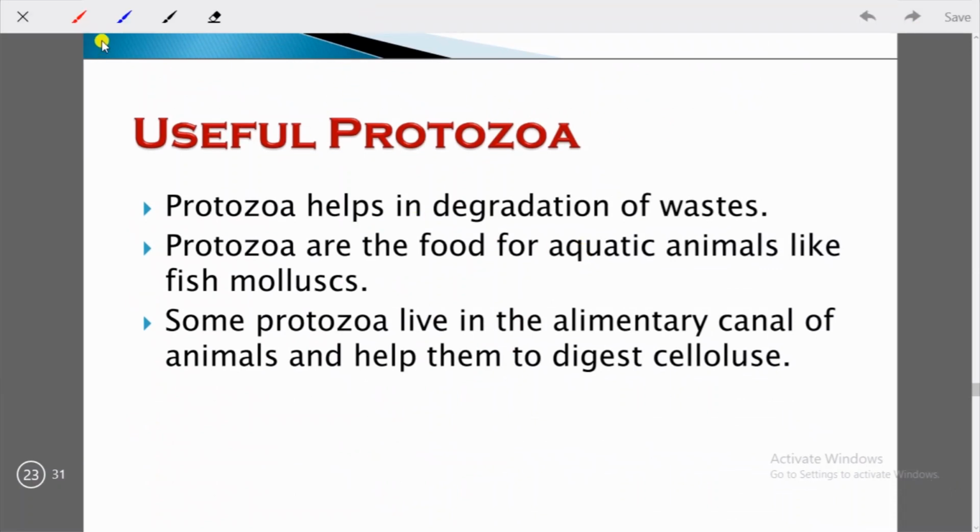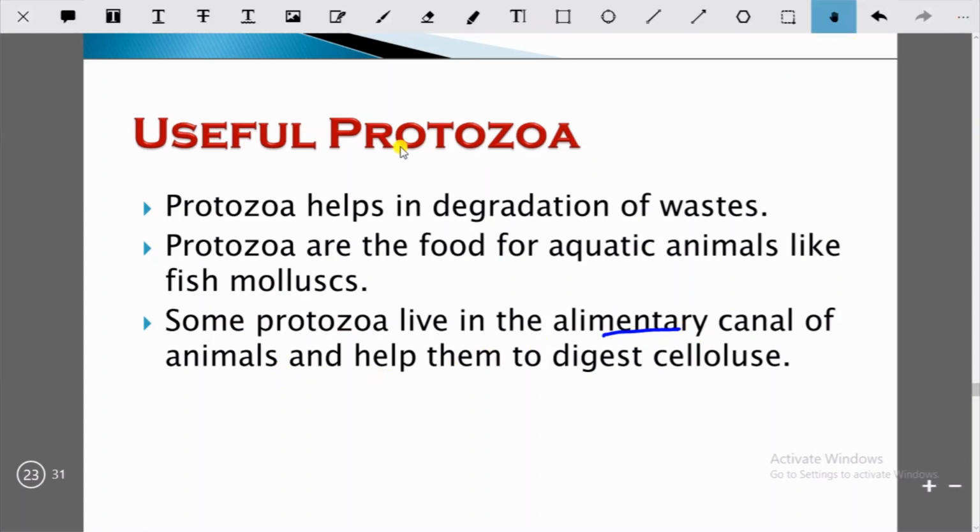Students, let's discuss the usefulness of protozoa. Protozoa help in degradation of wastes. Protozoa are the food for aquatic animals like fish and mollusks. Some protozoa live in the alimentary canal of animals and help them to digest cellulose. So these protozoa are helpful for us, and they are also harmful for us, as we have understood from the previous topic that they can cause malaria.